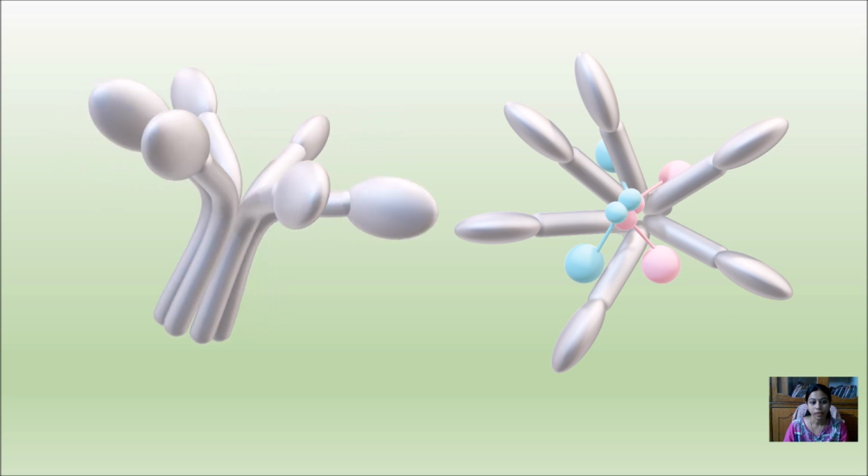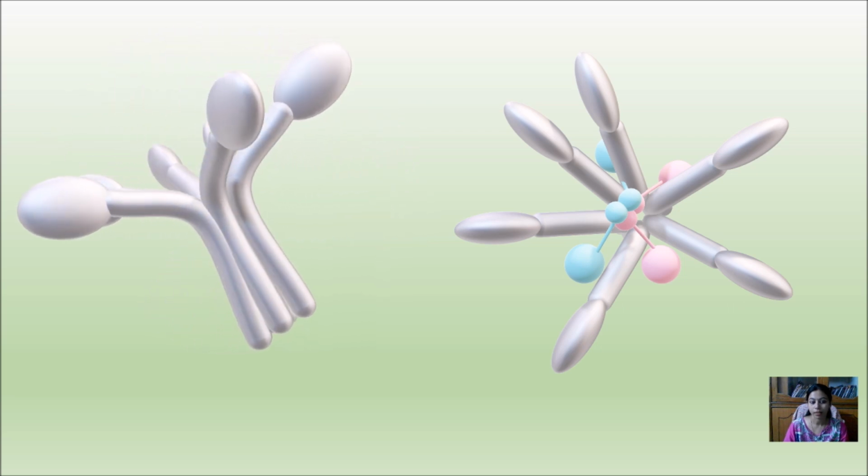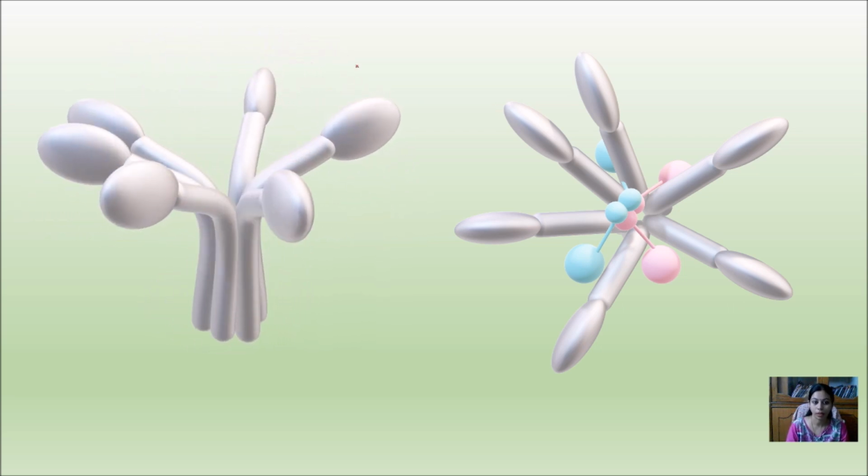If we look here, this is complement 1. Complement 1 actually consists of three different components. This is C1q. You can see C1q consists of six stacks, each a long rod-like structure with a head, and all together they constitute C1q, closely packed with the help of calcium ion.